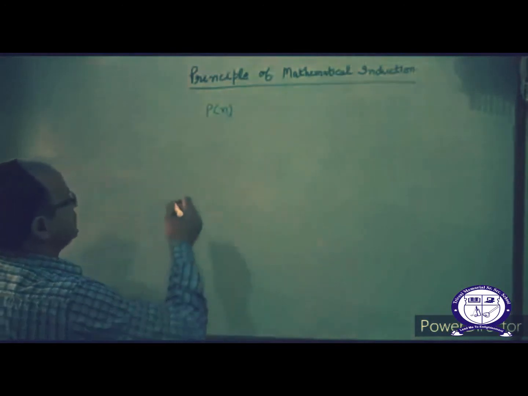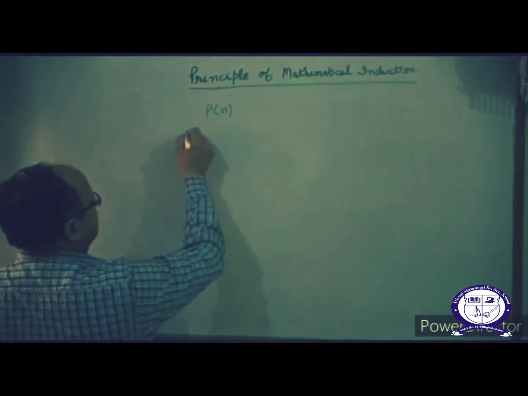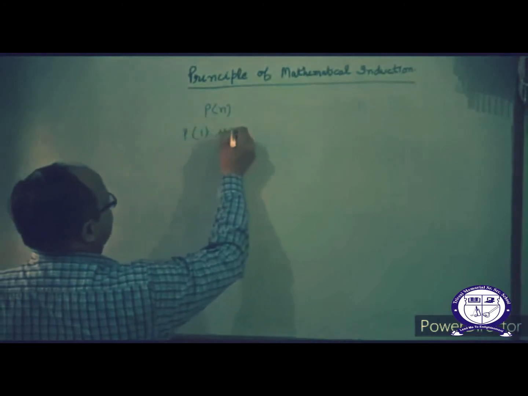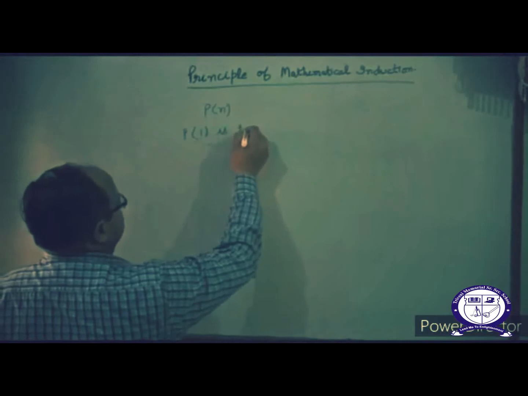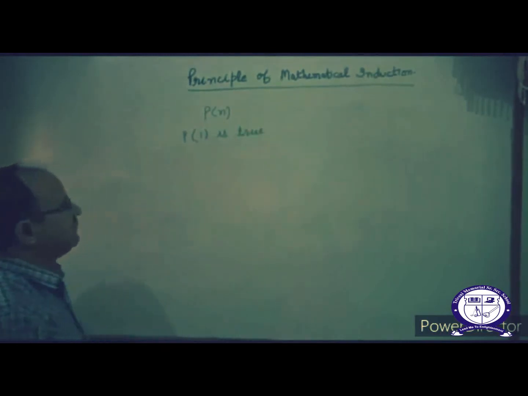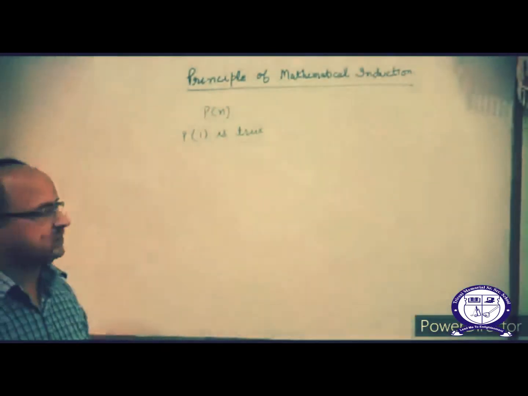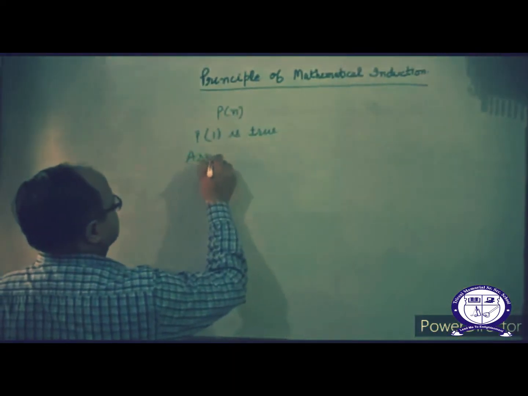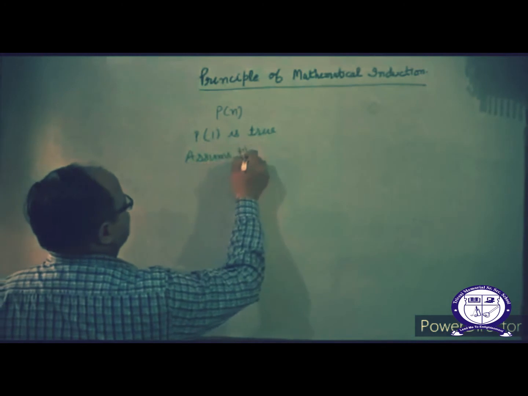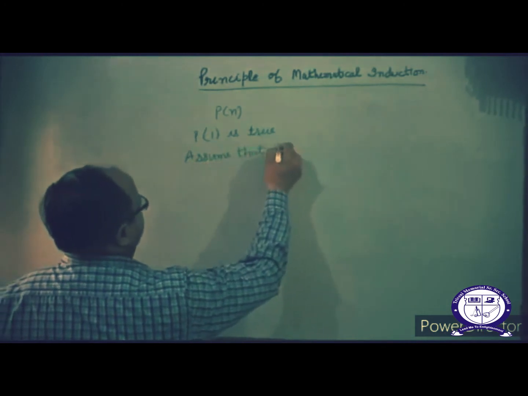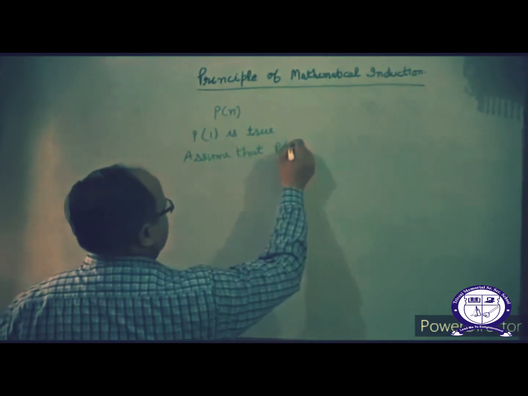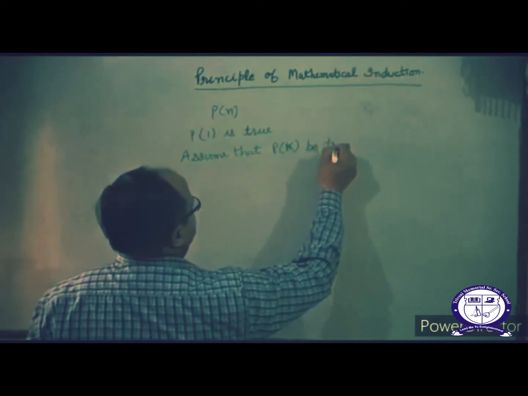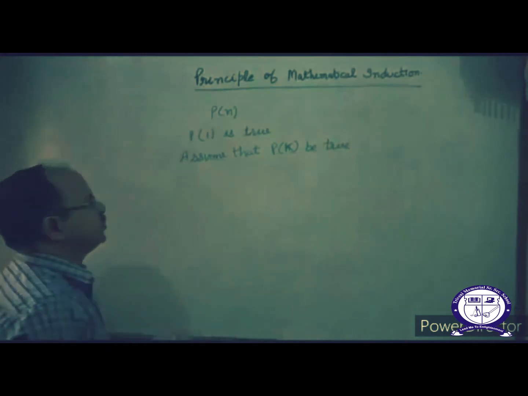first of all we have to check whether the statement is true for P of 1 or not. After that, assume that P of K be true.